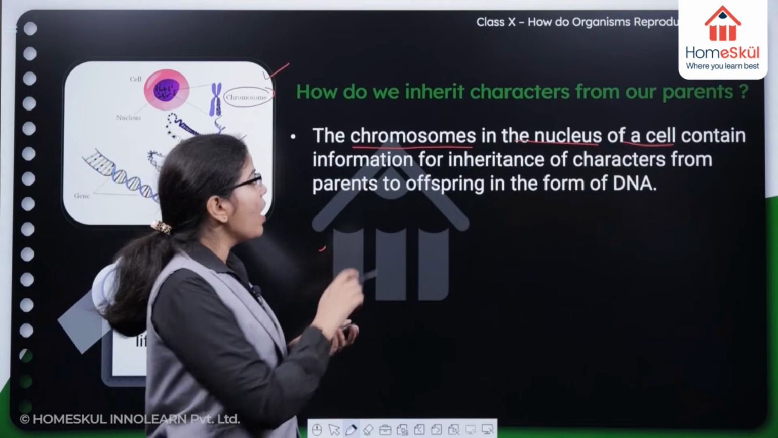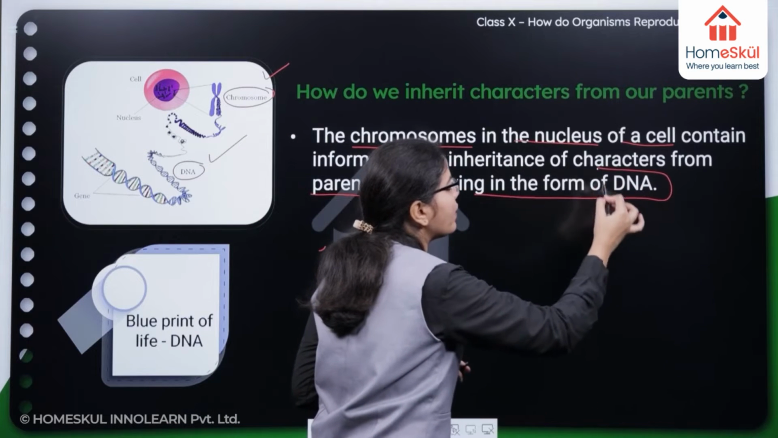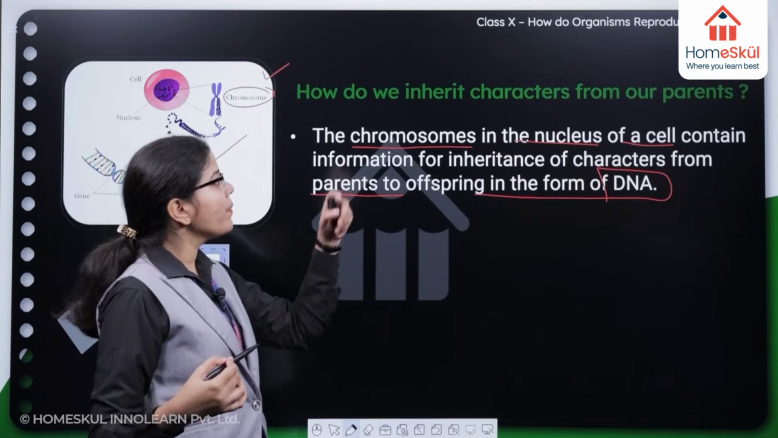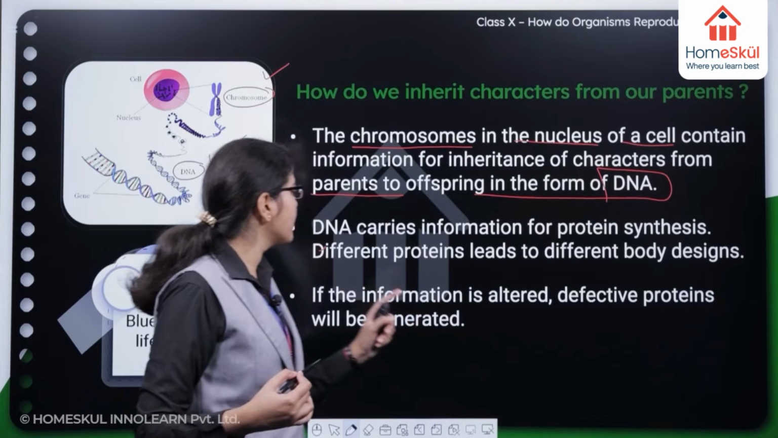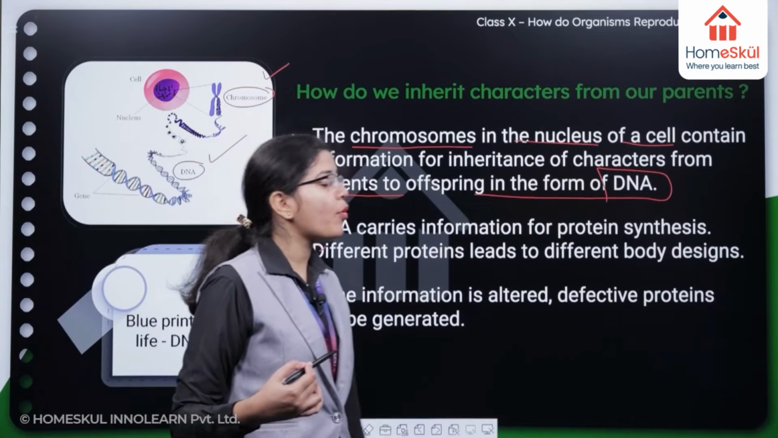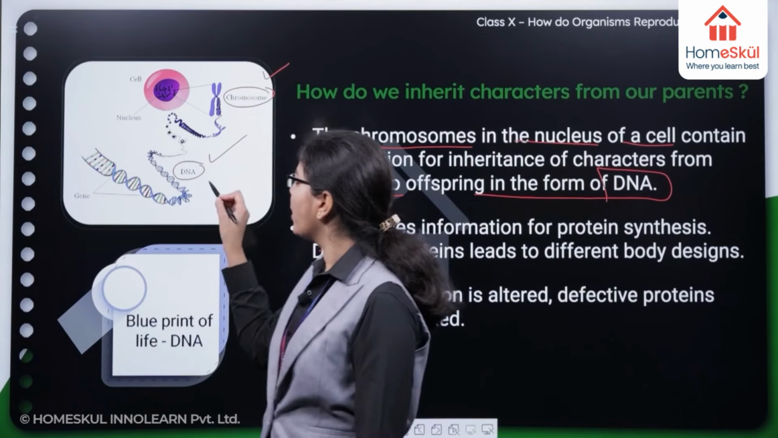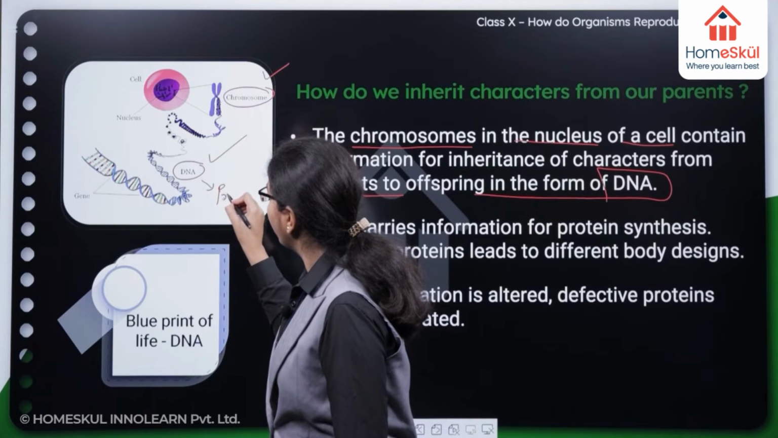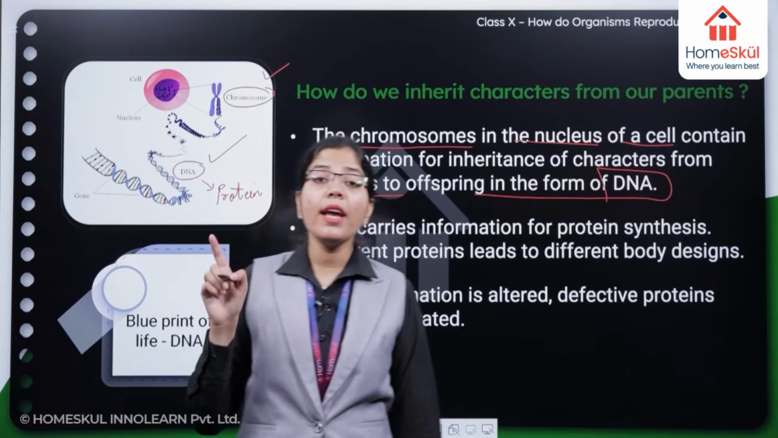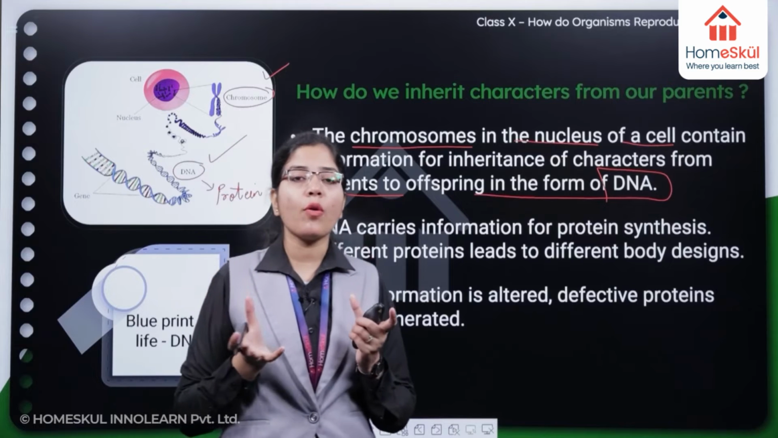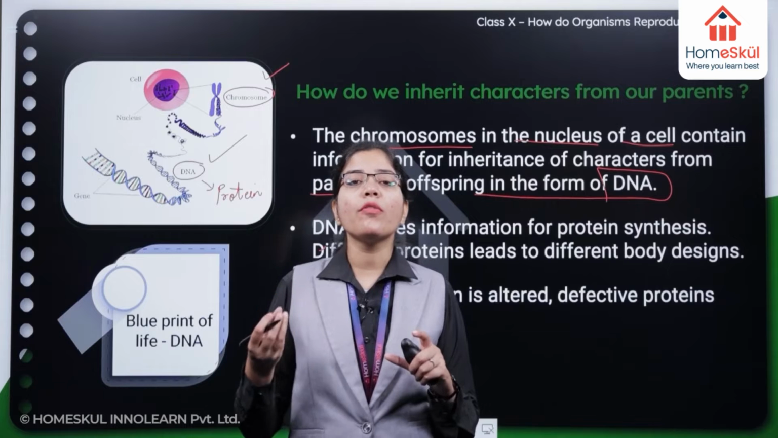Now, information for inheritance of characters from parents to offsprings is in the form of DNA. So DNA is very important for creating the variations. DNA carries information for protein synthesis. Different proteins lead to different body designs. In this DNA, which kind of information is present? This DNA is going to make protein, right? And these proteins are responsible for changing the appearance of the individual, or you can say they are responsible for changing the phenotype of an individual.